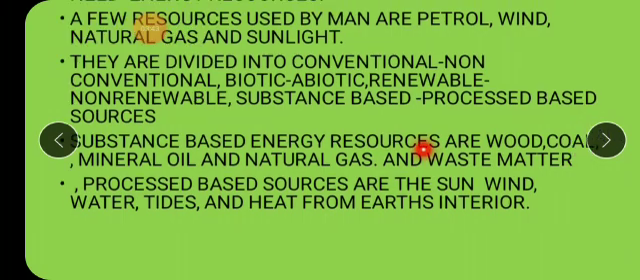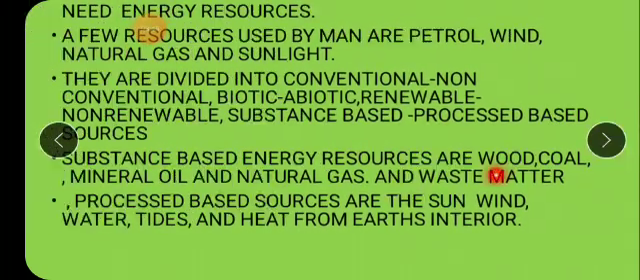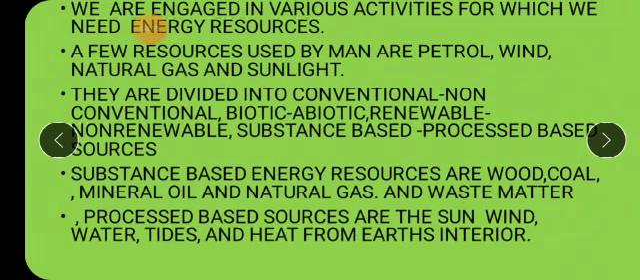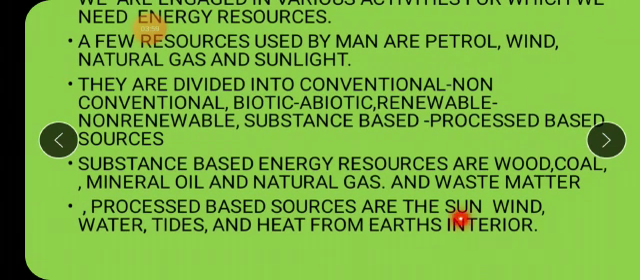Like substance based energy resources are wood, coal. Once you burn the wood, you get the energy. Once you burn the coal, you get the energy. Mineral oil, petrol, you burn the mineral oil, natural gas, you get the energy. Waste matter, biogas, you just use it and you get it. But process based energy resources are like sun.